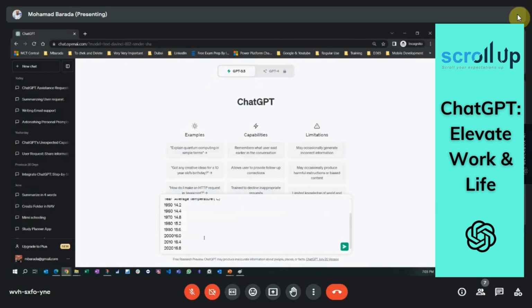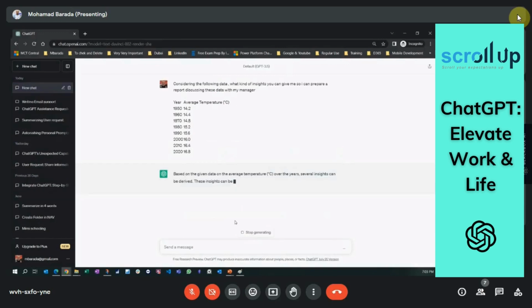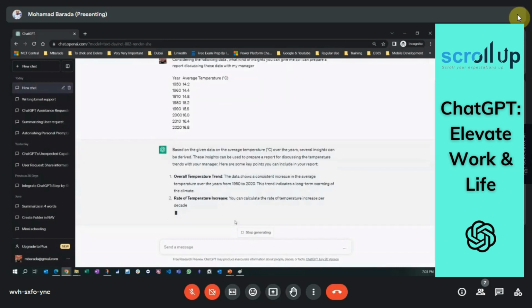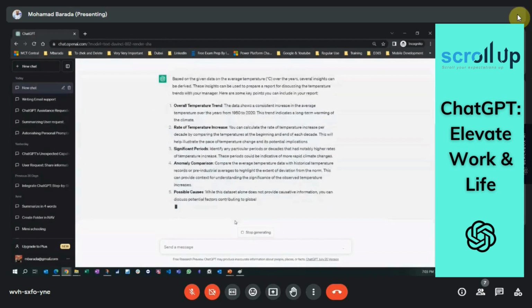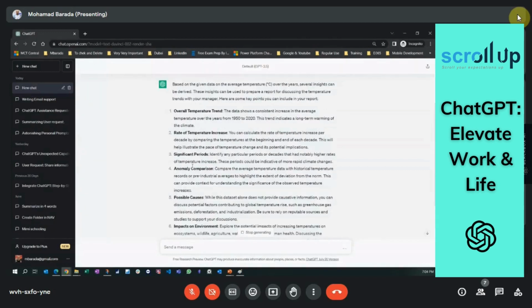So let's say I'm giving him this data. I'm asking this machine to give me insight, and you see. If you have data that was collected, scientific data or whatever it is, you can ask ChatGPT, do you see anything wrong with this data? It could be sales reports that you have. It could be financial data, like a trial balance for your company for the last 5 years.